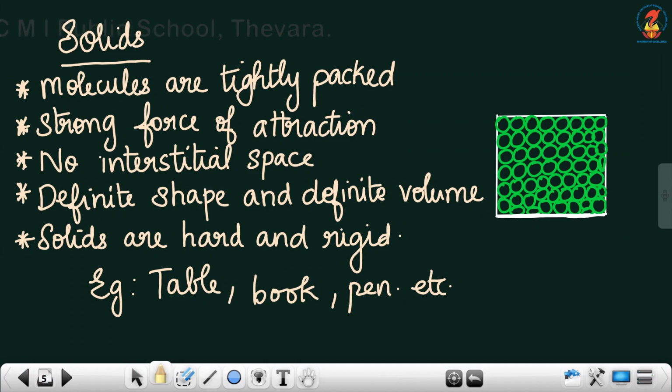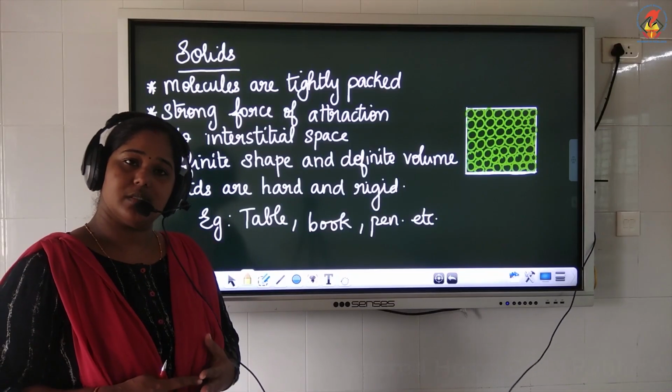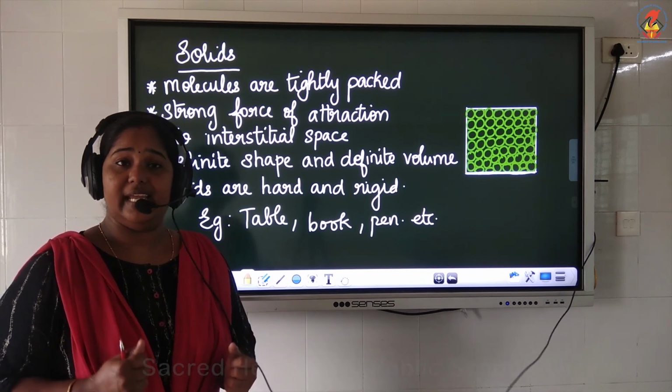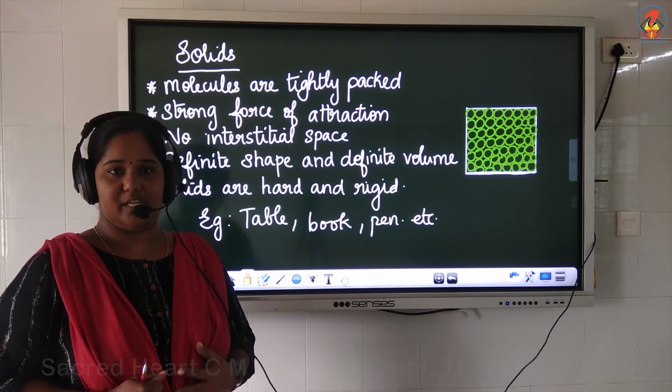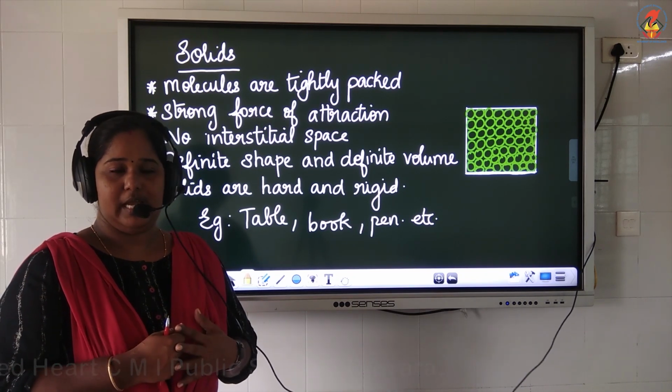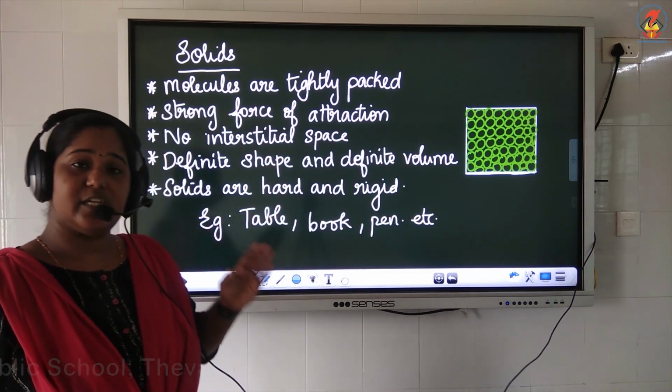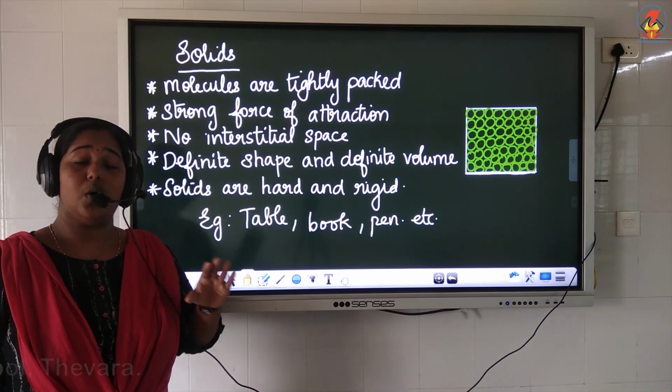Solids. In solids, I have shown the figure here. These round green things are the molecules, and that outer boundary shows you the structure. In solids, the molecules are very tightly or closely packed. That means they are too close to each other, so they have a very strong force of attraction between each other. And as they are tightly packed, the interstitial space is very less or there is no interstitial space.